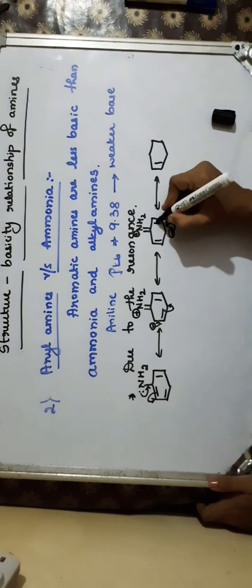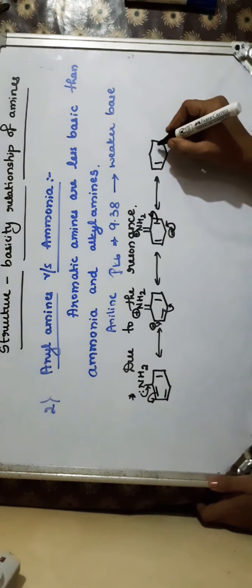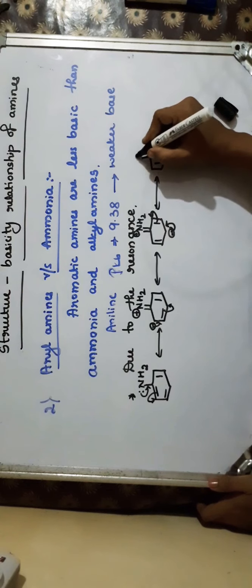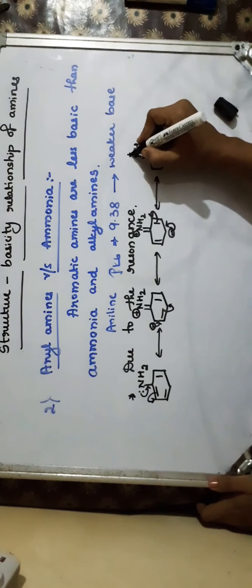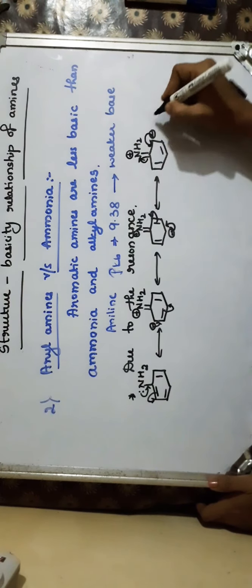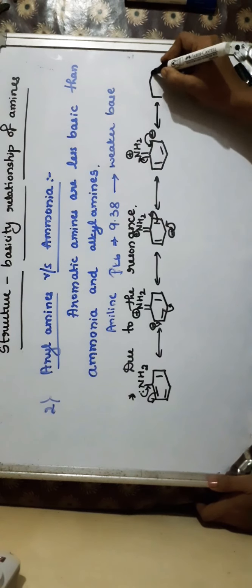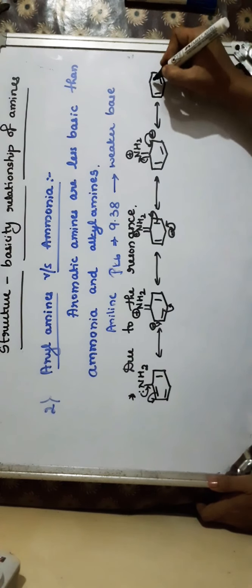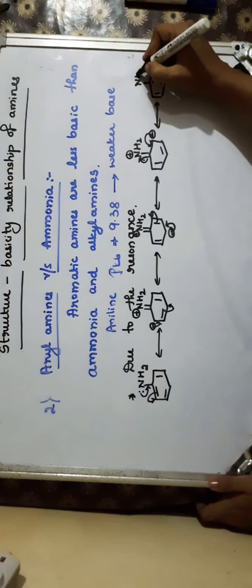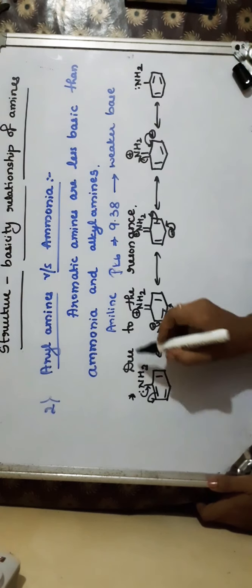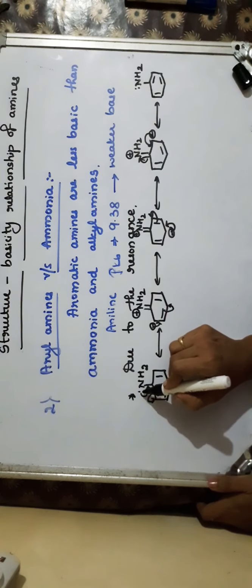So these are the resonating structures you can write for aniline. The negative charge is continuously delocalized over the benzene ring. That is nothing but the electrons being delocalized over the benzene ring in this manner. So the lone pair of electrons is not located on nitrogen.